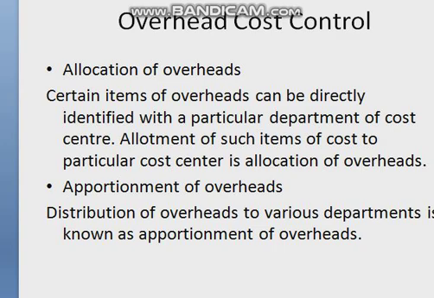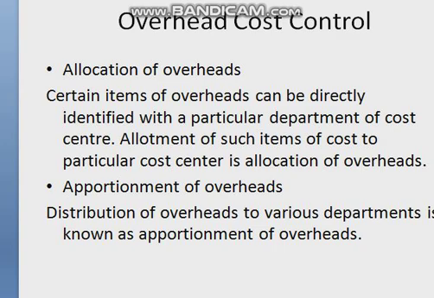Now we come to another topic, that is apportionment or departmentalization of overheads. In many business enterprises, several departments are involved in the manufacture of a product or in rendering a service. In such a case, overhead should be accumulated through departmentalization. To allocate and apportion the overheads to production departments and to service departments is known as departmentalization or primary distribution of overheads. In fact, certain items are commonly shared by a number of cost centers or departments.